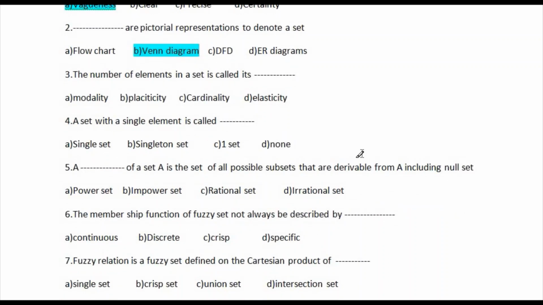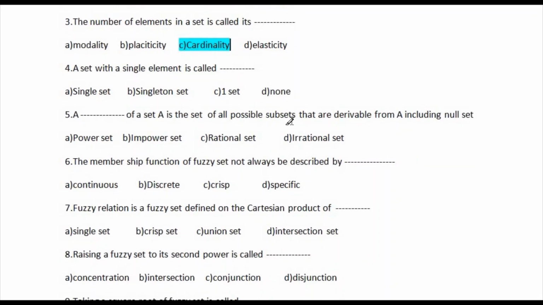Question number 3: the number of elements in a set is called? The options are modality, plasticity, cardinality, and the last one is elasticity. So the correct answer is option number C, cardinality. So cardinality is the correct answer of question number 3. So let's go for question number 4.